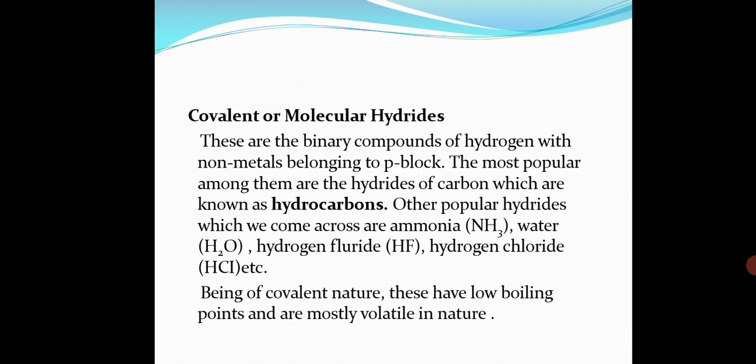Now properties. Covalent hydrides are usually volatile compounds having low melting and boiling points, and they also do not conduct electricity. Because covalent compounds do not have ions, they have low melting and boiling points. They are basically gases or volatile liquids, and hence they do not conduct electricity due to the absence of ions. Hydrides of group 13, that is BH3, AlH3, do not have sufficient number of electrons to form normal covalent bonds, and hence are called electron deficient hydrides.